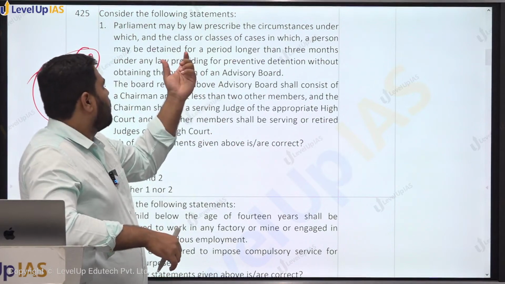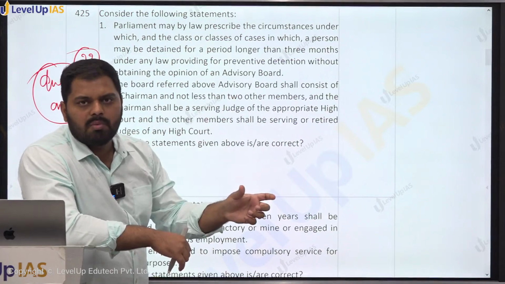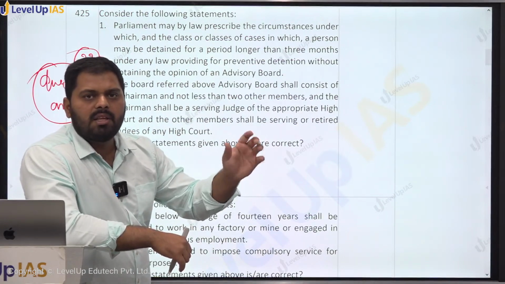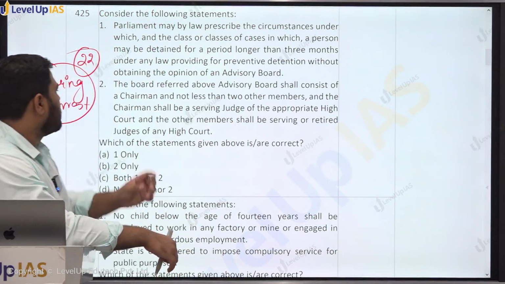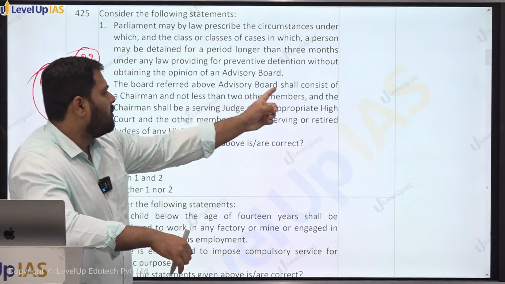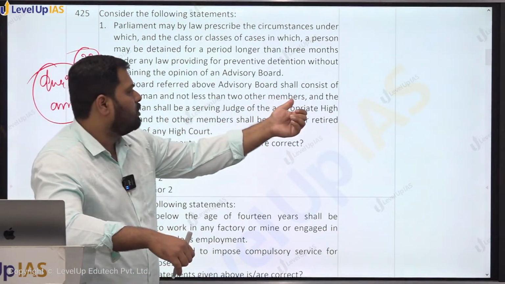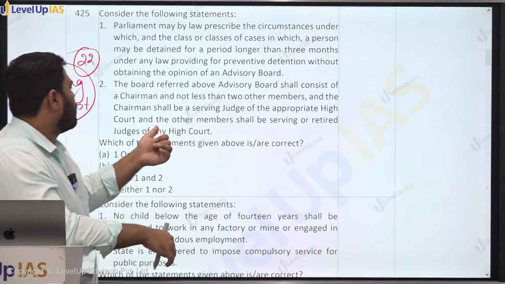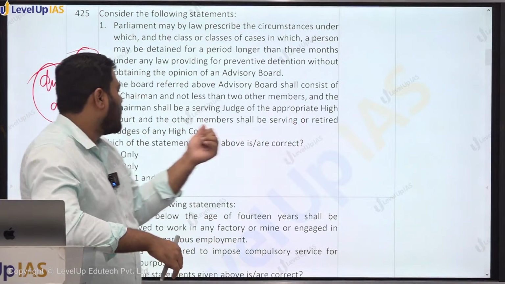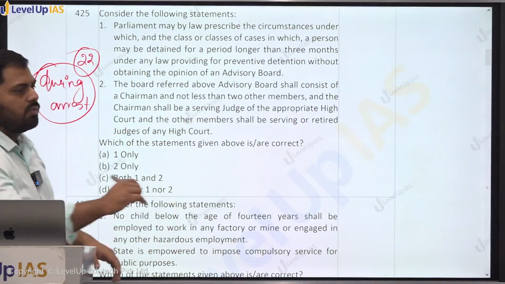So does Parliament have such a power, to make such a rule for such cases, that a person can be detained for more than 3 months? Second question says the board referred above, this advisory board shall consist of a chairman and not less than 2 members, and chairman shall be serving judge of the appropriate high court, and other members shall be serving or retired judge of any high court, right? Question number 4 to 5.